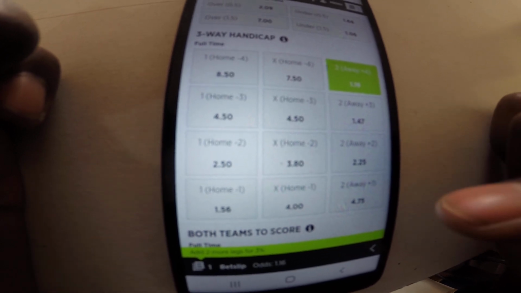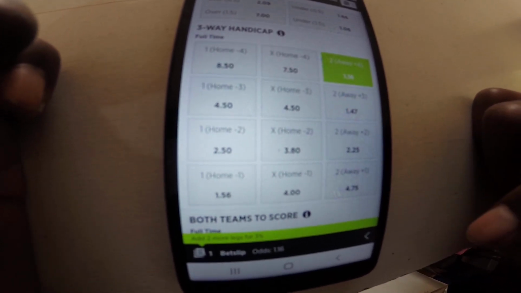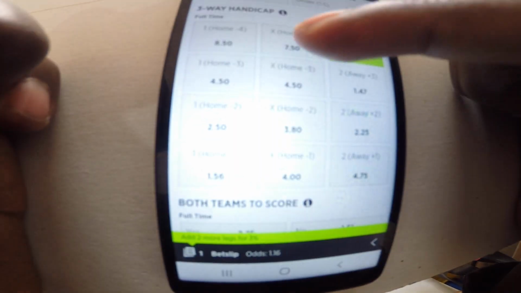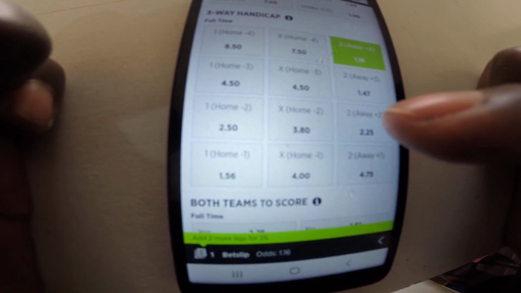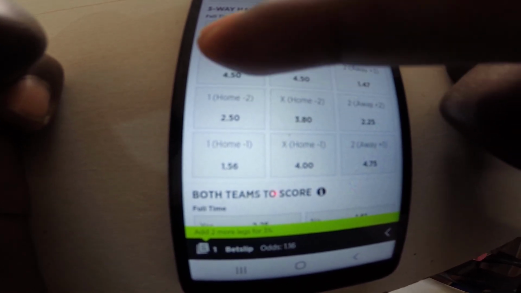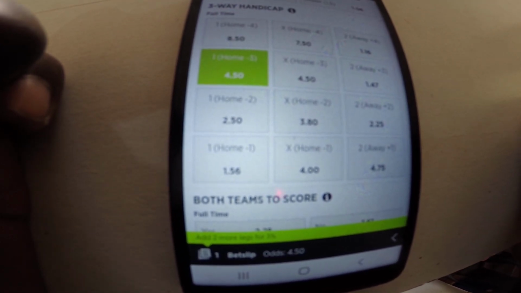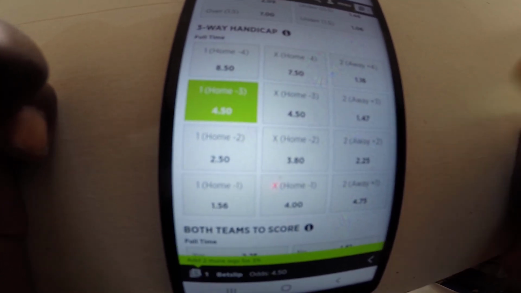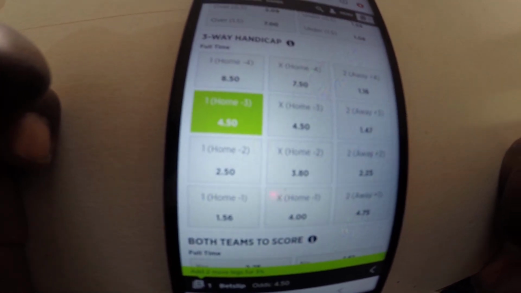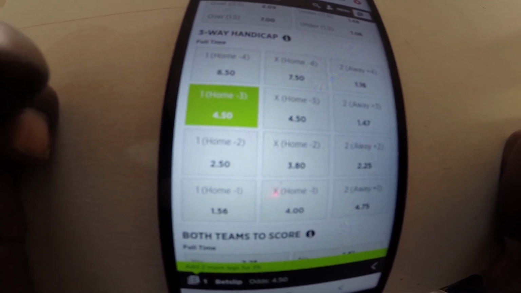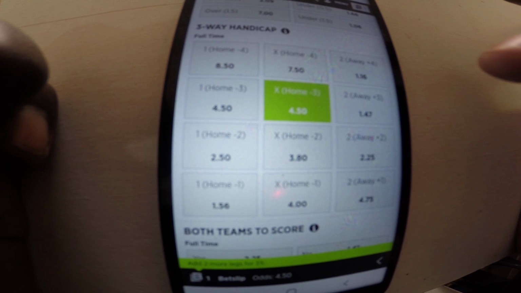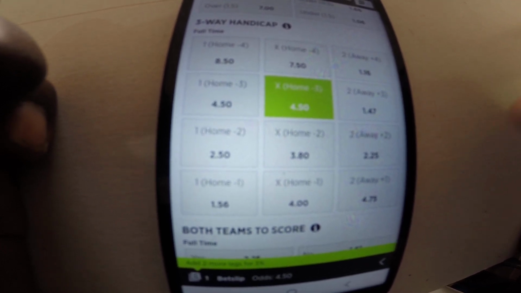Okay, let's get to the second one. I think the concept is just the same. So let me just run you through the second row here. It says home team -3, which means you have removed goals from Arsenal. Like I said, on this one you've removed 3 goals from Arsenal. Here you are saying Arsenal will start with -3 and then it will be a draw.